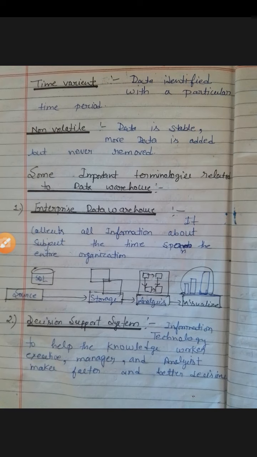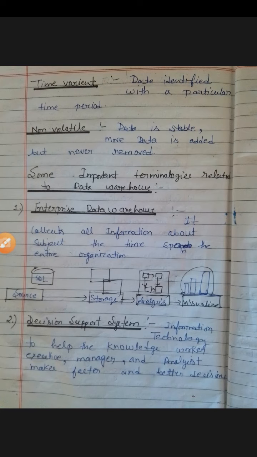Time variant means that according to time, day by day, we update the data in the data warehouse. According to the time period we update the data and identify it. And the last one is non volatile. Non volatile, we all know, means stable. In the data warehouse, data is more stable. We always add data but never remove data from the database.